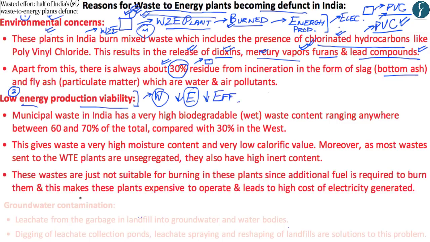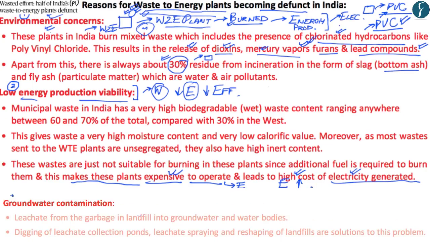And thereby what this does is that it makes the waste to energy plants within India expensive to operate. And apart from this, if such energy is then used to produce electricity, it becomes too high of a cost as compared to other forms of electricity generation. Whereby because of all of these reasons, the electricity produced in waste to energy plants is more expensive as compared to electricity produced from solar power.